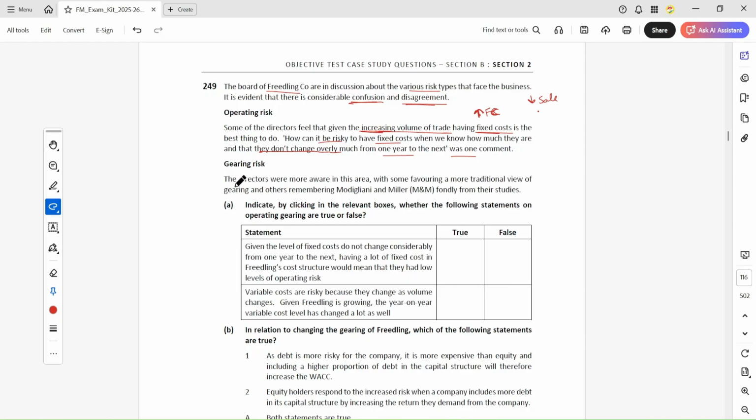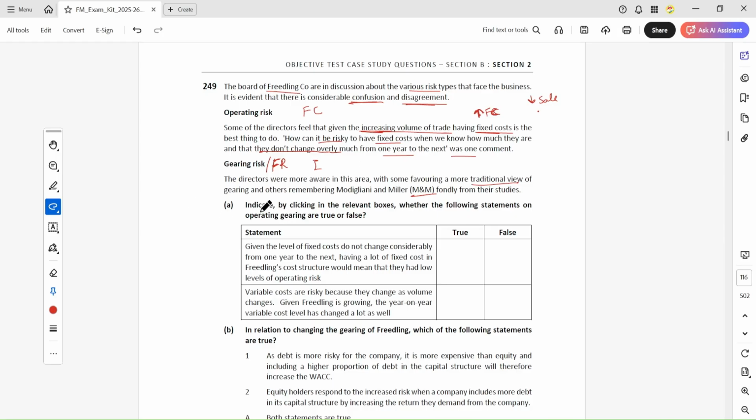The next is the gearing risk. The directors were more aware in this area. This gearing risk is also known as the financial risk. The financial risk is about the interest, and the operating risk is about the fixed cost. Some favor a more traditional view of gearing and others remember M&M fondly from their studies. So they are aware in this area, and they have also studied the M&M and the traditional theory, but they are confused as well.